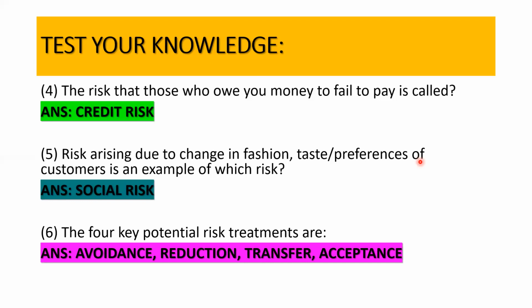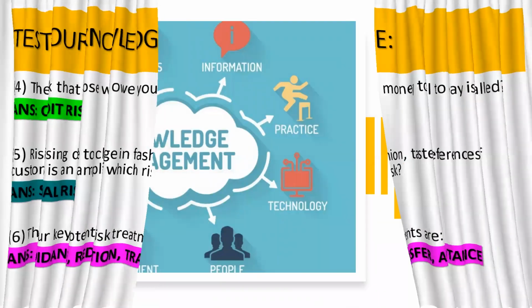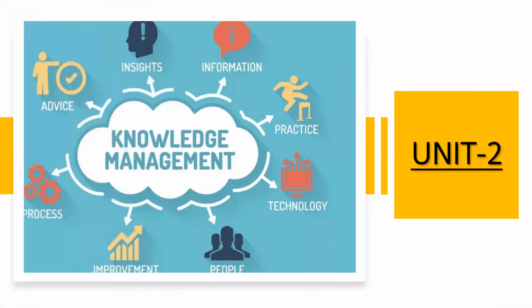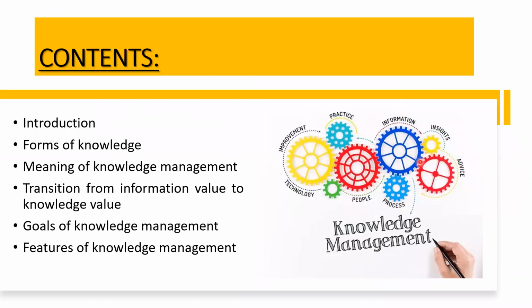On this note, let us begin with the second unit of management, that is knowledge management. So we would begin with the basic discussion on knowledge and knowledge management today. Before that, I would first give you a view of all the contents that have to be covered for unit number 2. Of course, we shall be talking about the introduction as to what you mean by knowledge, what are the different forms or the types of knowledge.